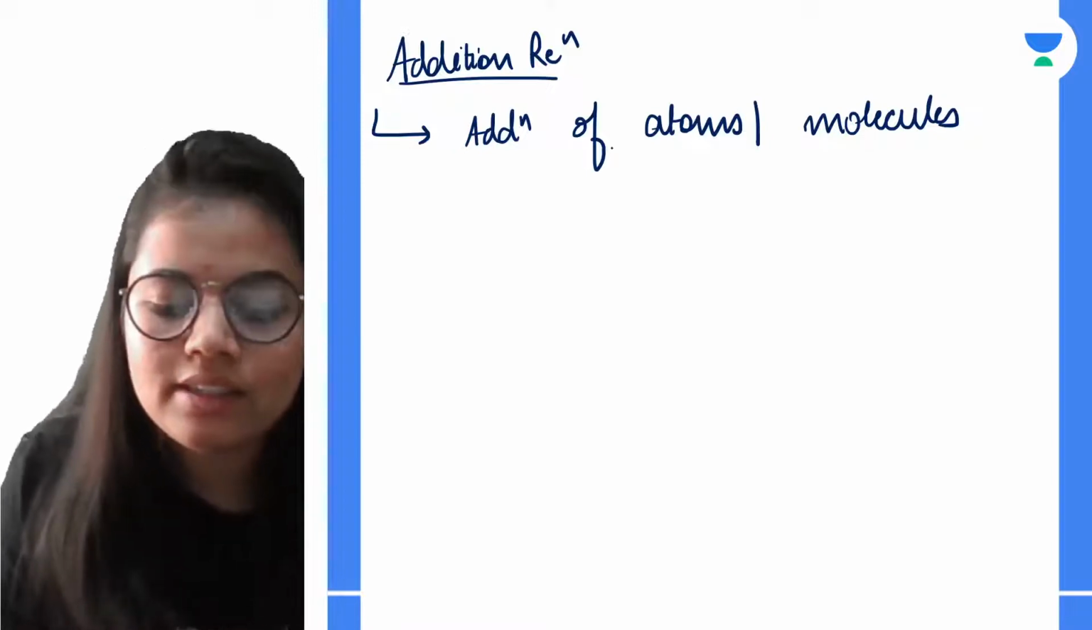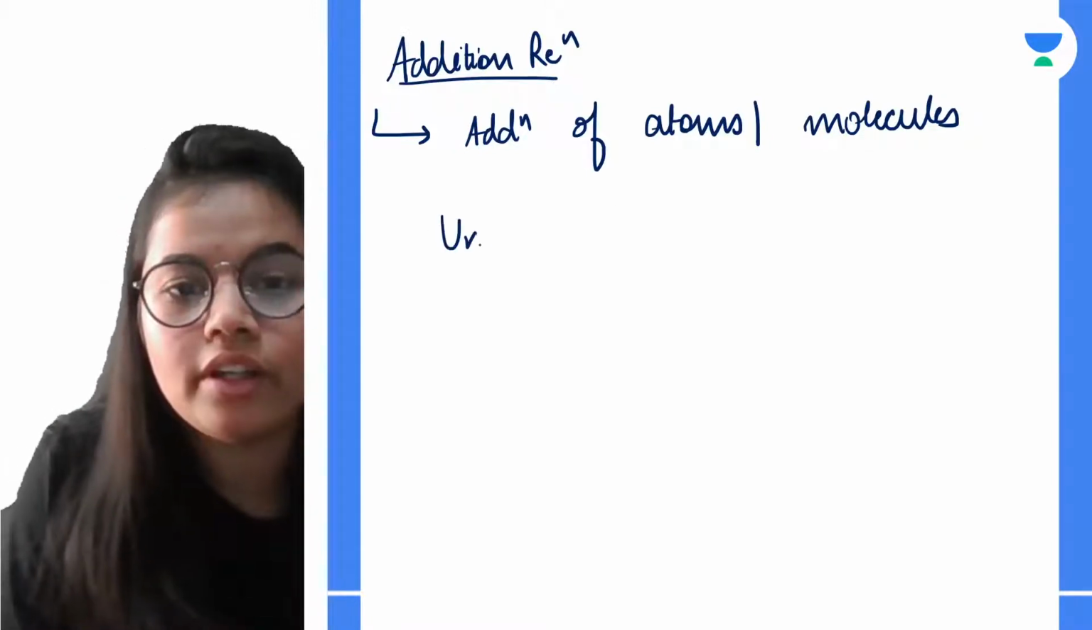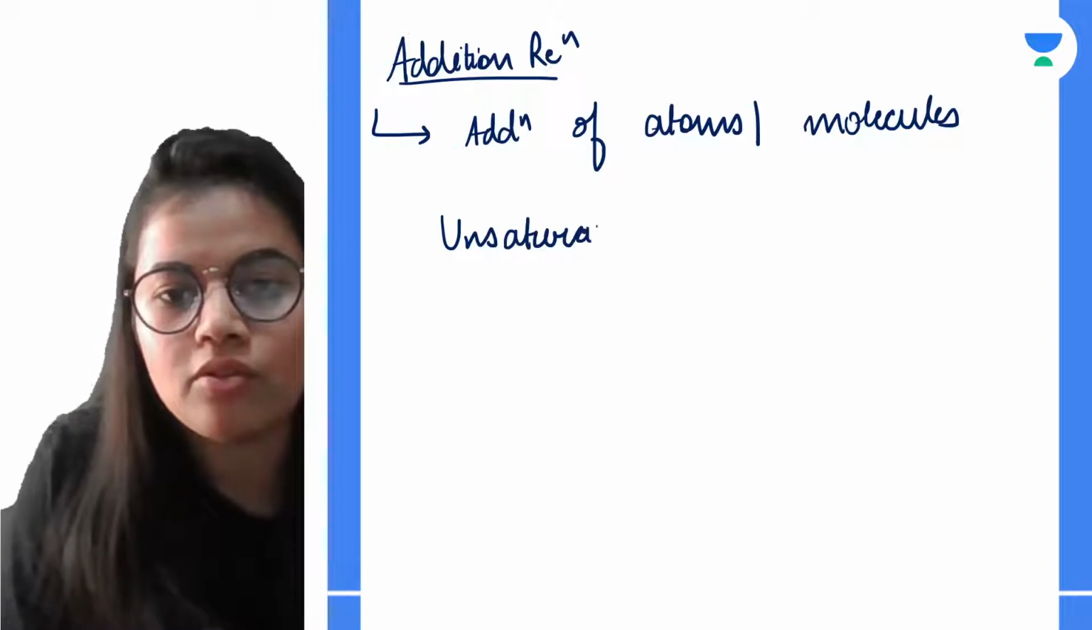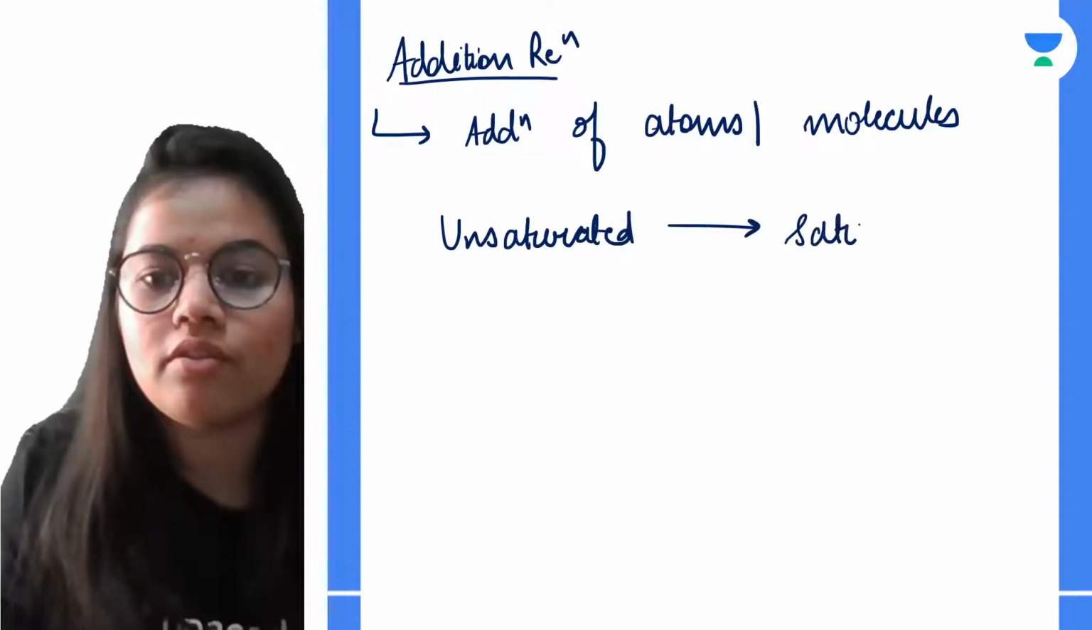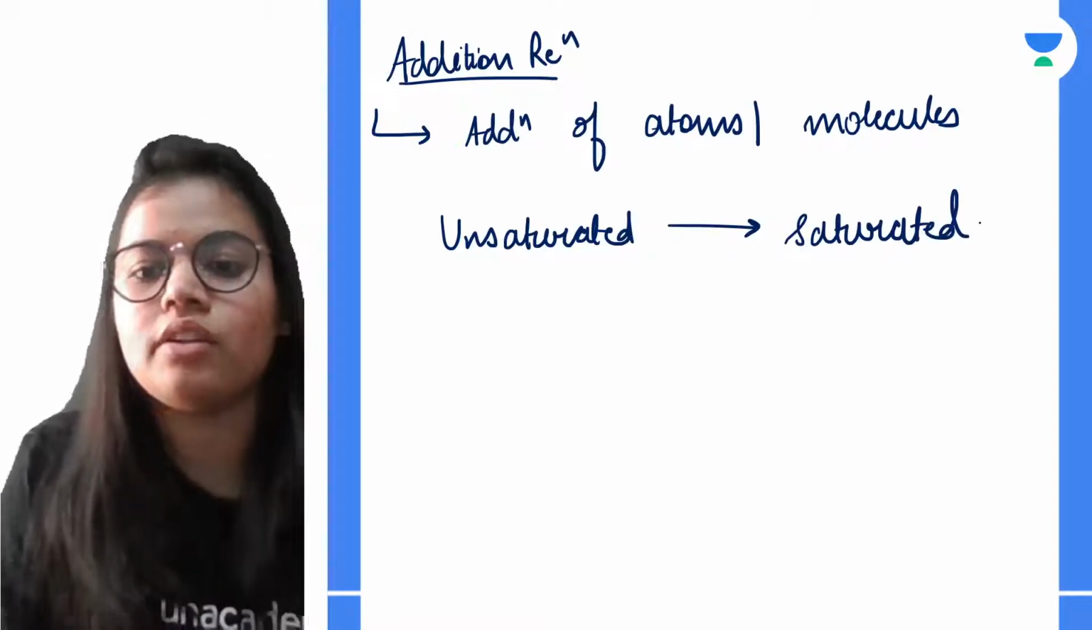Okay, and this reaction, what does it do? It gives the saturated compounds from the unsaturated. So the unsaturated compounds will be converted to the saturated compounds.